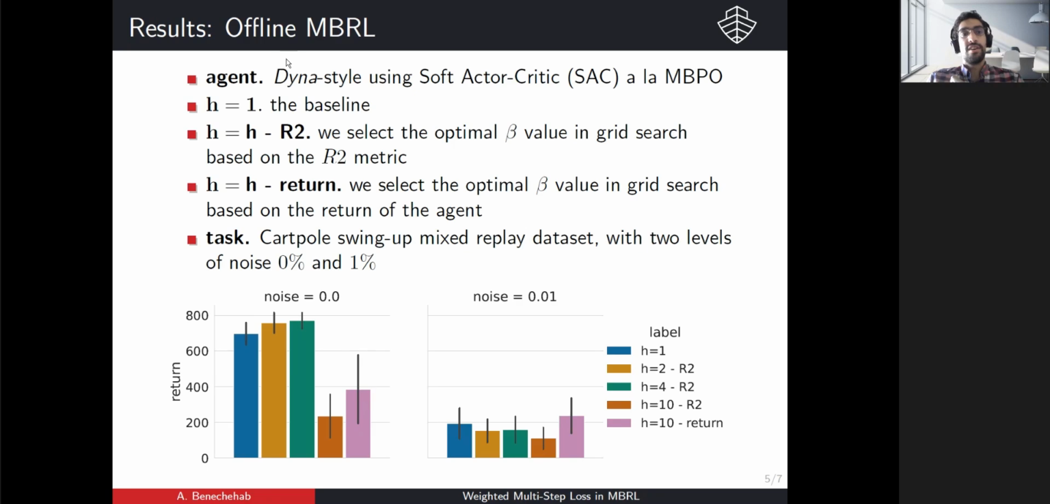Meanwhile, if we look at the offline model-based learning performance, so we take some agent like Dyna-style soft actor critic, very similar to model-based policy optimization, MBPO. Then in the noiseless case, we manage to improve a little bit over the baseline, but if we take large values of the loss horizon, like 10, this stops working because now the optimization is more challenging on the model side and we fail to get good policies using this. In the noisy case, it doesn't work in all cases because in this task, it's tricky to get it to work with even small-scale perturbation in these states.